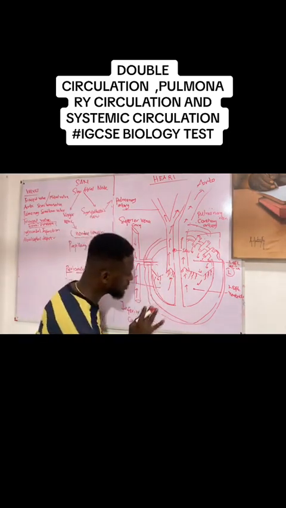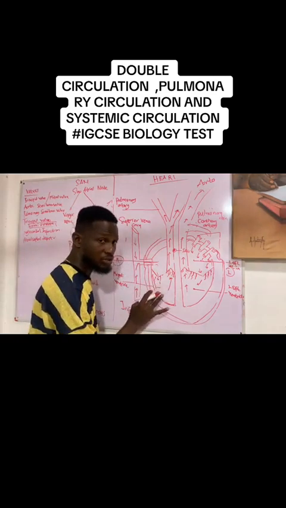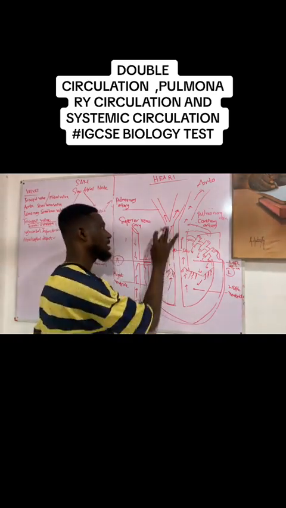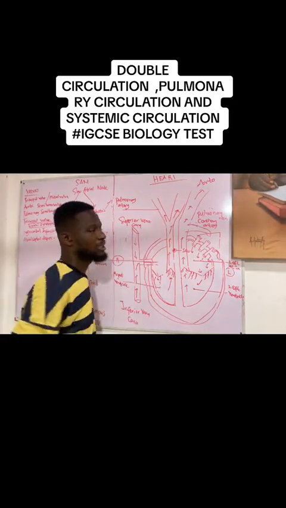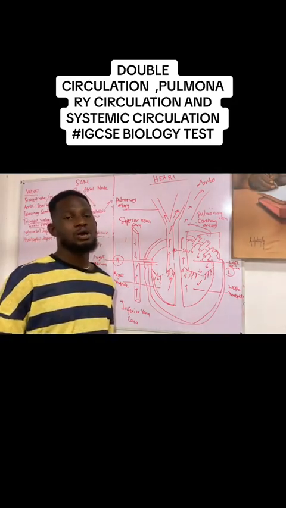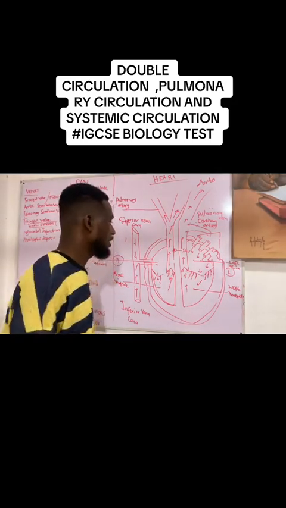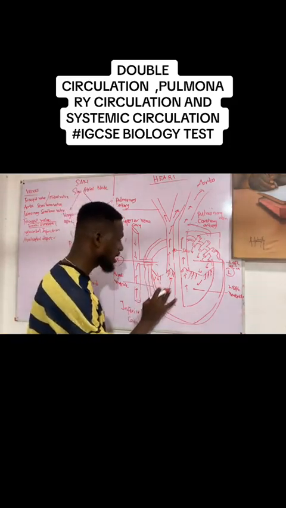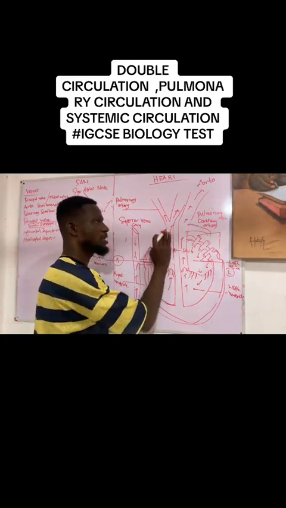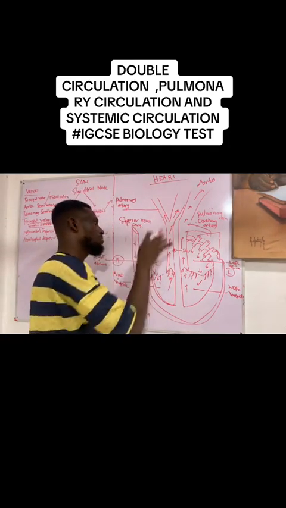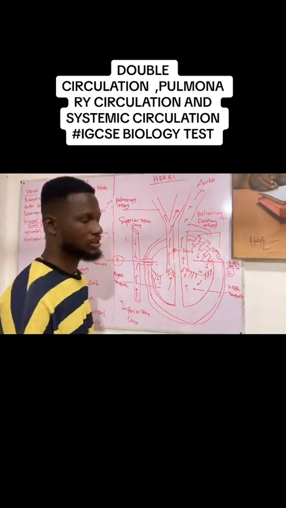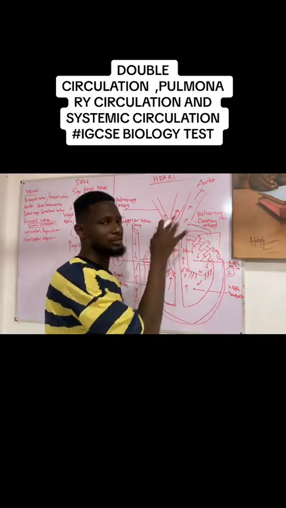But initially it was here without oxygen, so it was here as deoxygenated blood, and it was ejected through the pulmonary artery, where it sends them to the lungs to pick up oxygen, because within the lungs is where oxygen is in saturation. All right, so pulmonary circulation is a circulation where deoxygenated blood in the right ventricle is ejected through the pulmonary artery, heading towards the lungs to pick up oxygen. So pulmonary circulation is a circulation that takes place between the heart and the lungs.